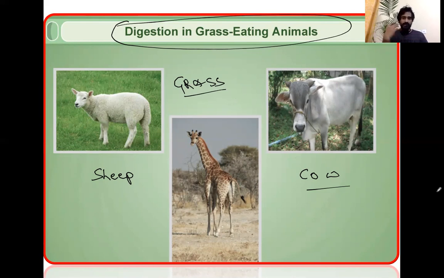So if you have seen a cow, when they go to the field where there are lots of grasses, they just eat the grasses as fast as they can, right? And after that, they sit down somewhere and they start chewing. Some of you might be wondering why the cow is chewing when they are not eating anything, right? So this process is actually known as rumination, which we'll discuss now.